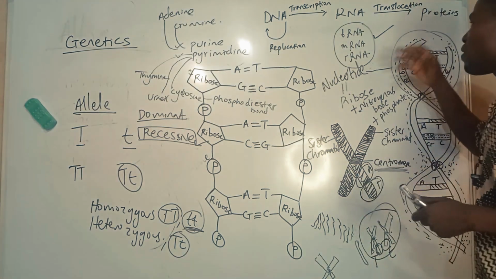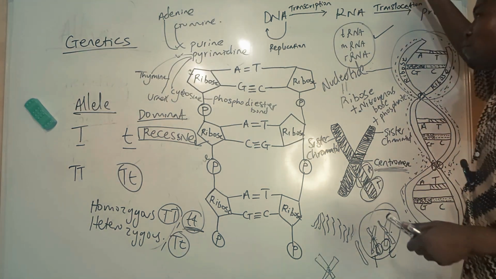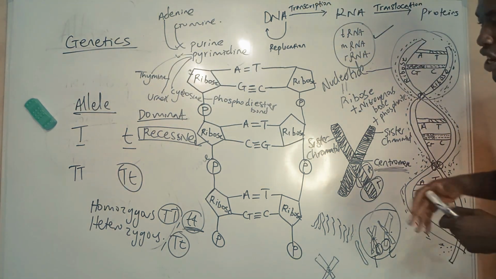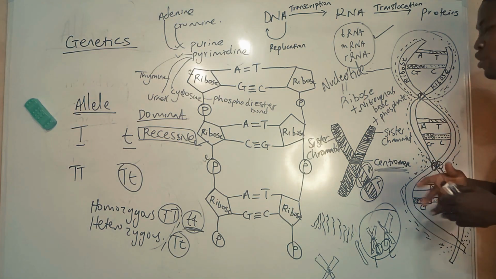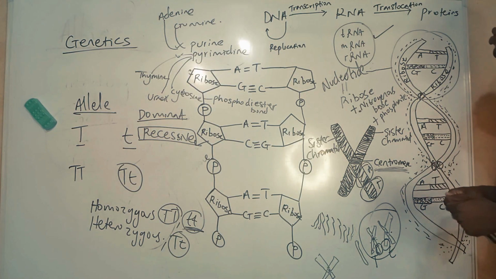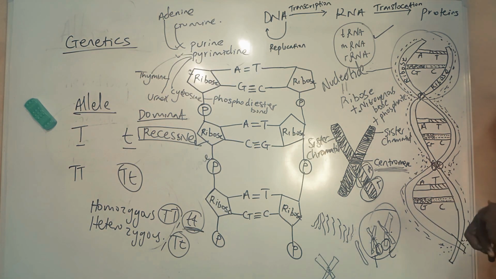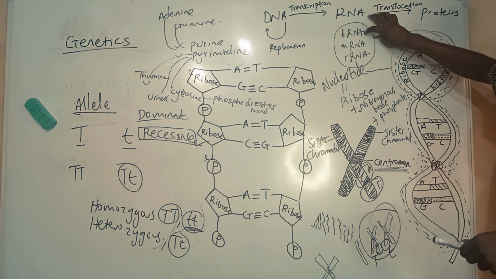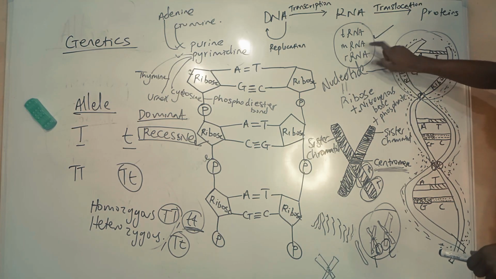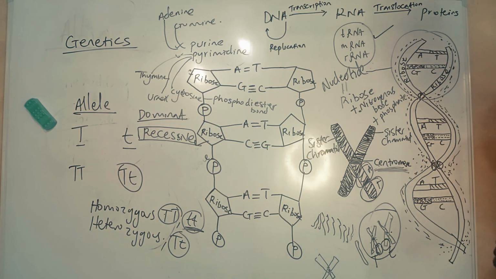I said the difference between RNA and DNA is the nucleotide. DNA forms RNA in the cell. DNA can produce RNA through a process called transcription, using enzymes called RNA polymerase. Now RNAs can be three types: tRNA, mRNA, and rRNA. rRNA is found in the ribosome, where it helps in protein formation.